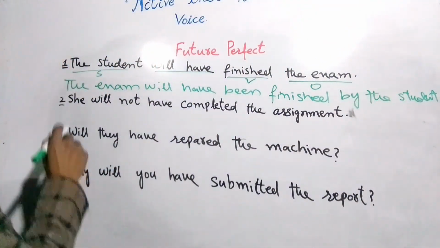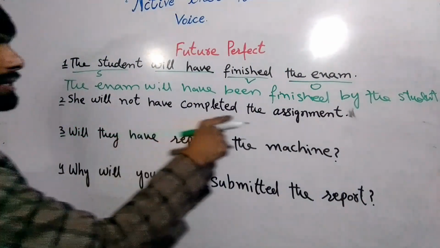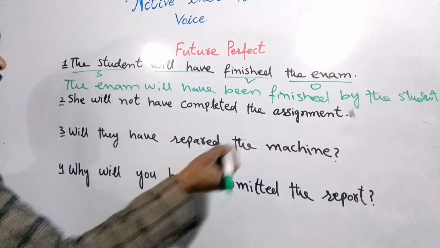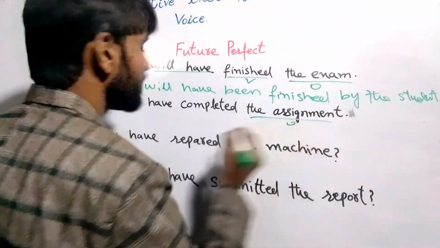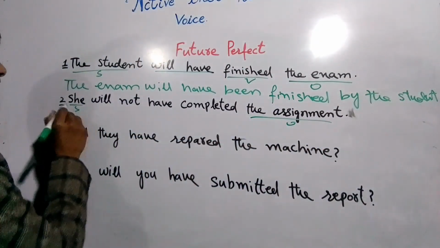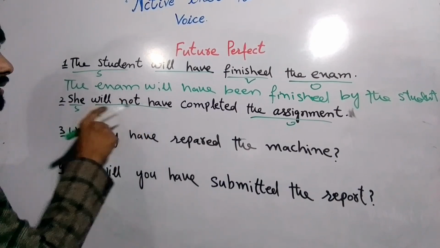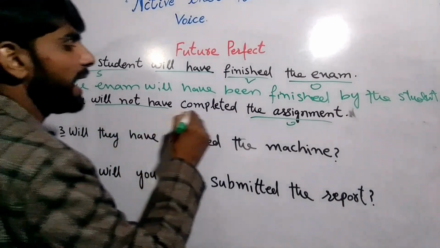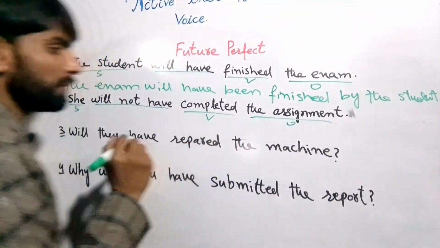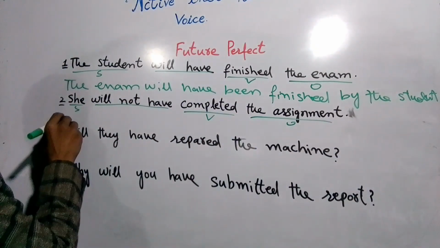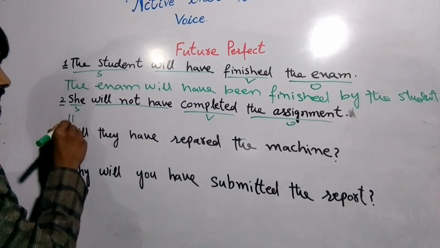right? And next is she will not have completed the assignment, right? So the assignment is object and she is subject. So will have is the helping verb with not showing the negative, and this is the main verb, right? So first we'll write the object as a subject.